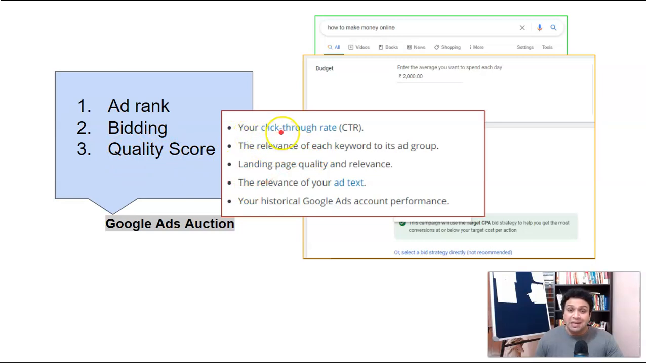It is your click-through rate, the relevance of each keyword to its ad group, landing page quality and relevance, the relevance of your ad text, as well as the Google ad account performance also. Okay, but these are the 4 things, guys, which is very important that I'm going to share with you here.